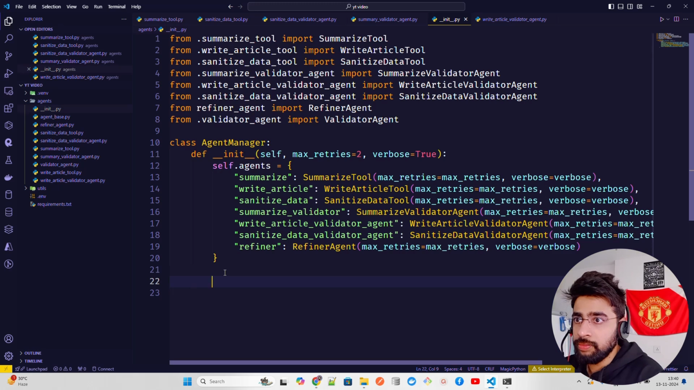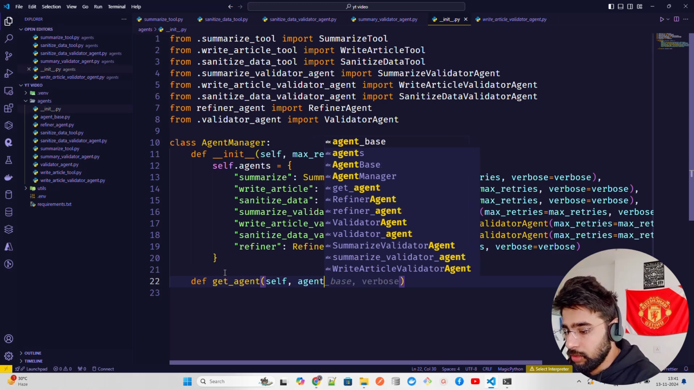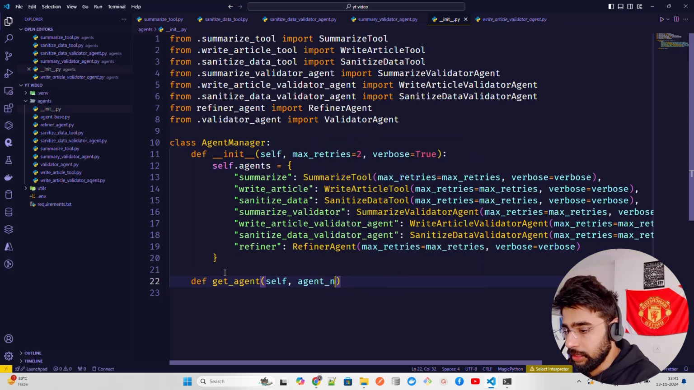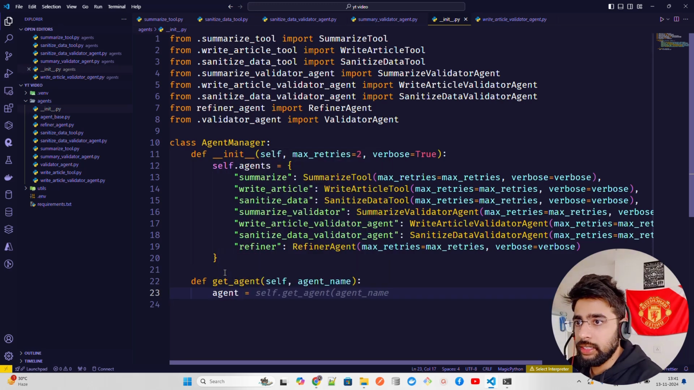So we need another function to get an agent. So define get agent. Now in this function, we're going to pass the name of the agent. So self and, excuse me, this has to be agent name. So let's define a param called agent name. And then in this function, basically, we're going to use our agent. So agent equals self.agents.get agent name. Pretty simple.